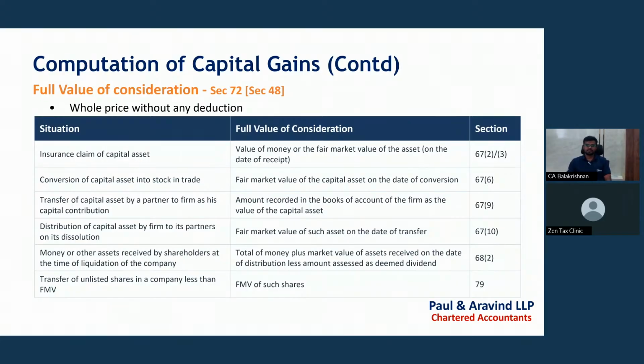For the time being, I'm just saying, for transfer of unlisted shares in a company for less than fair market value, such fair market value of such shares shall be taken as the full value of consideration. This is covered under section 79 of the Income Tax Act 2025.